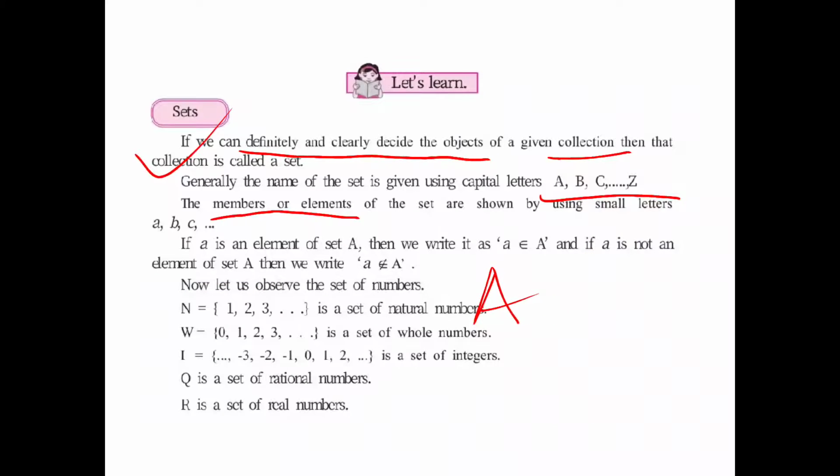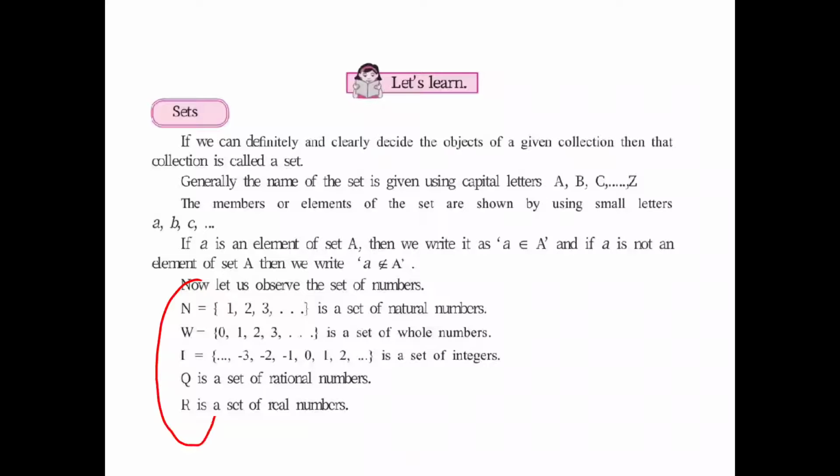Further, while solving sum, if you see capital N, W, I, Q, R: N stands for set of natural numbers, W stands for set of whole numbers, I stands for set of integers, Q for rational numbers, and R for real numbers. For irrational number, we don't have any notation. So you have to keep in mind that if capital N is there in the sum, it means they are talking about natural numbers.